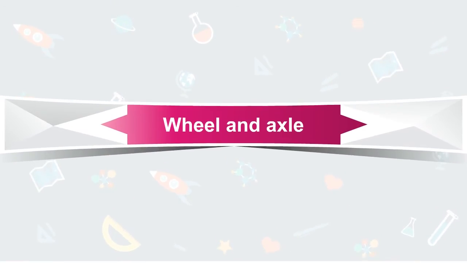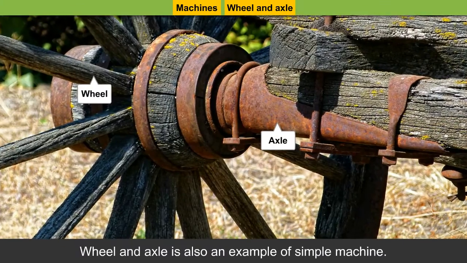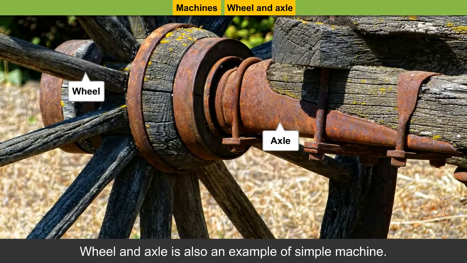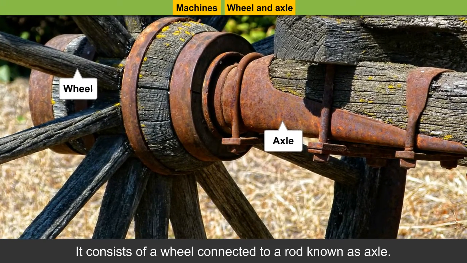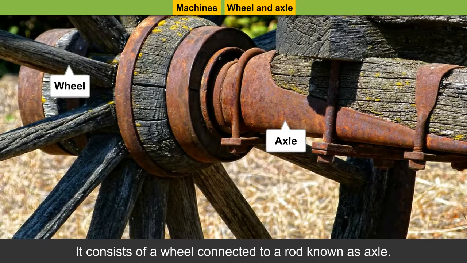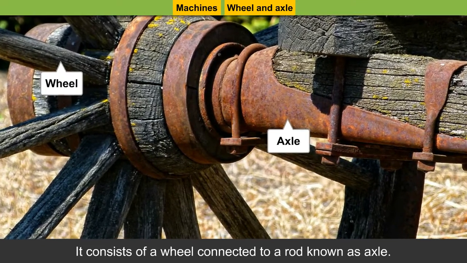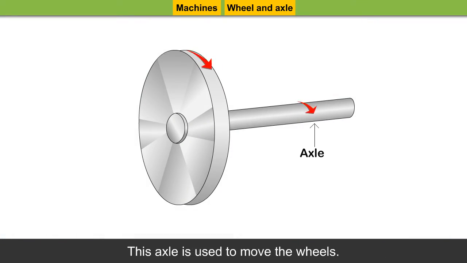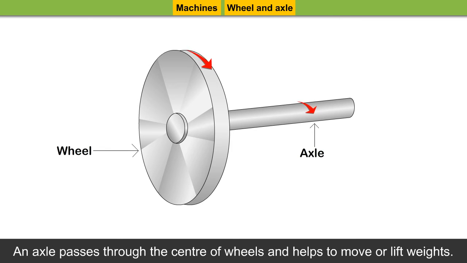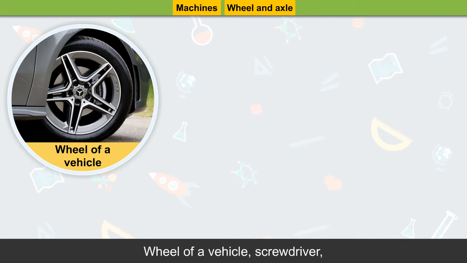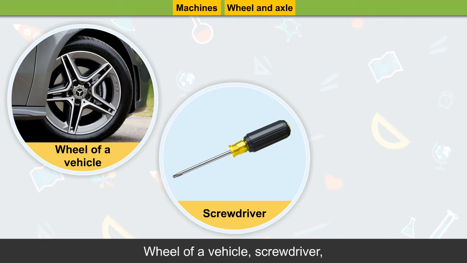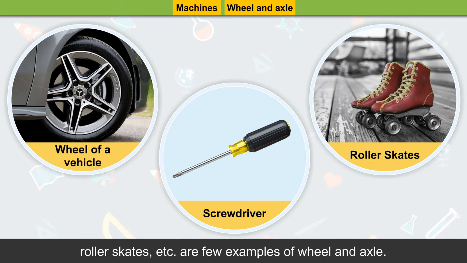Wheel and axle. Wheel and axle is also an example of simple machine. It consists of a wheel connected to a rod known as axle. This axle is used to move the wheels. An axle passes through the center of wheels and helps to move or lift weights. Wheel of a vehicle, screwdriver, roller skates, etc. are few examples of wheel and axle.